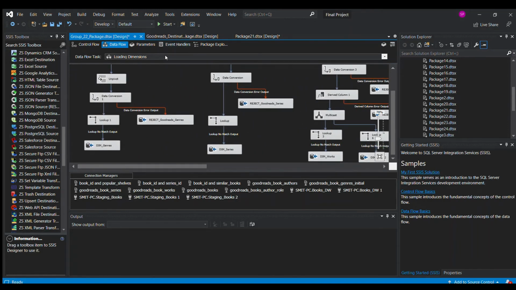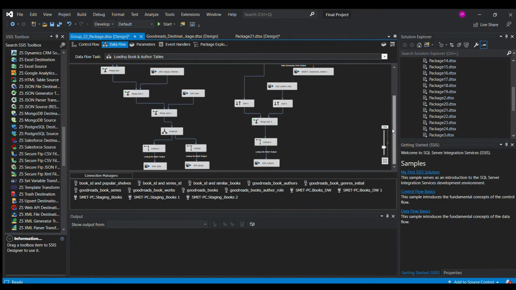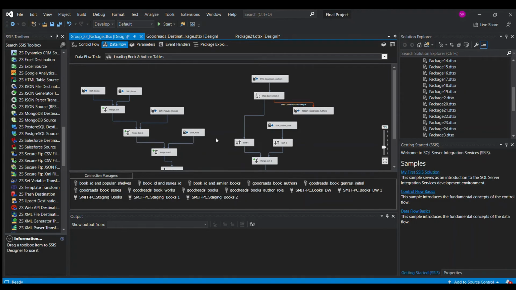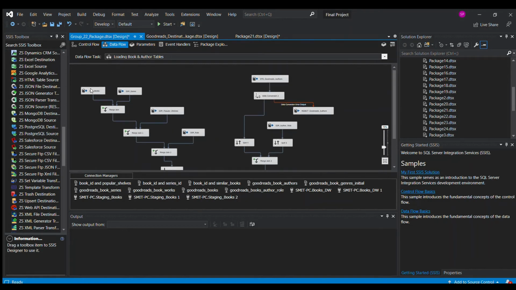Then moving on, once we have loaded these dimensions, we load the books and the authors dimension. So for the books dimension, we take in our destination books dataset. We created a separate package to load the books table into a destination with data conversion, because it was taking a lot of time to load all of this at once. So we created this destination books, and then we are pulling that again with converted data types into our column.